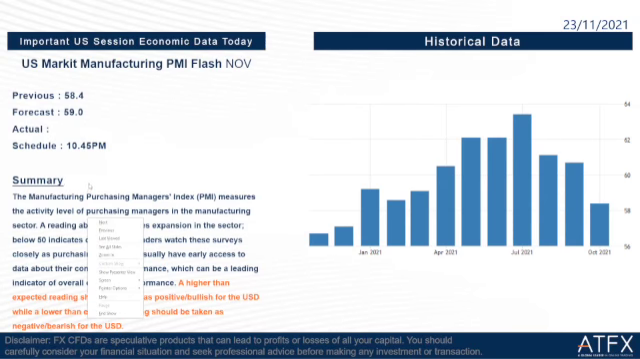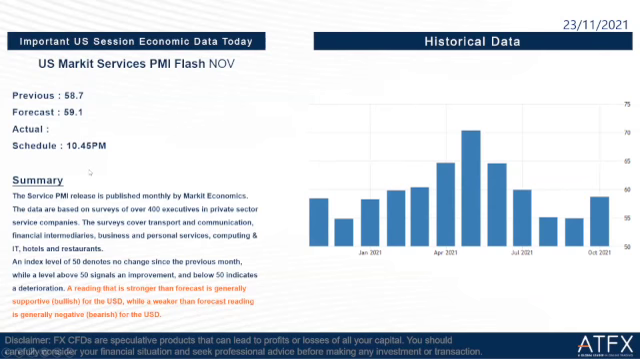And then we go to the next one, which is the US market services PMI flash November. The previous is 58.7 and the forecast is 59.1. Schedule is at 10:45 tonight again. All the important US session economic data are going to be released at the same time, so 10:45 tonight is very important. If the reading is stronger than the forecast, it is generally supportive for the US dollar, while a weaker than forecast reading is generally negative for the US dollar.